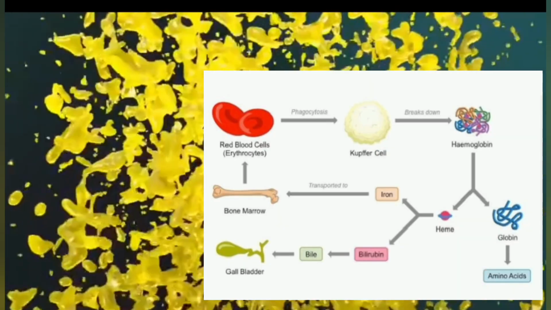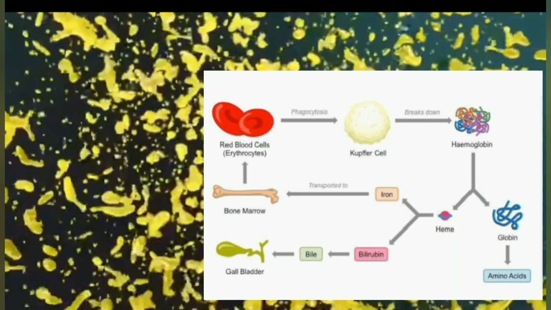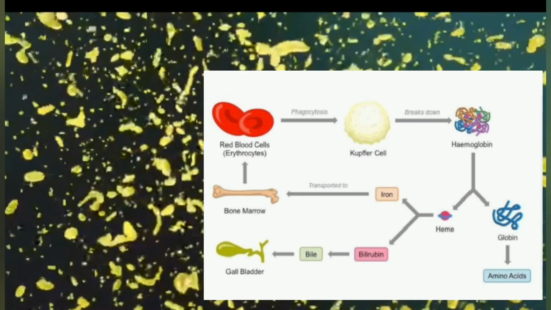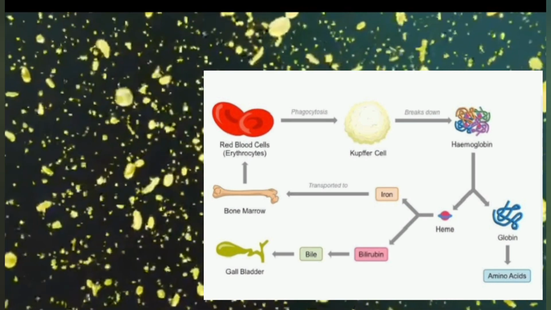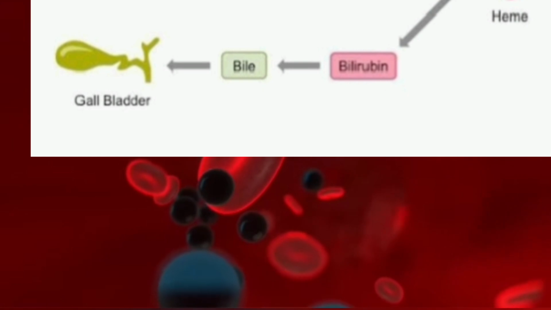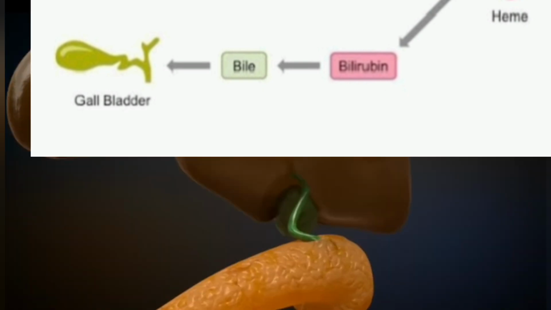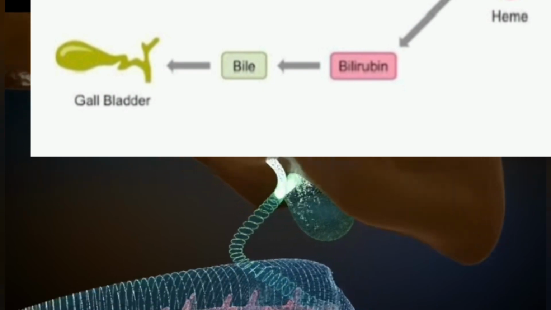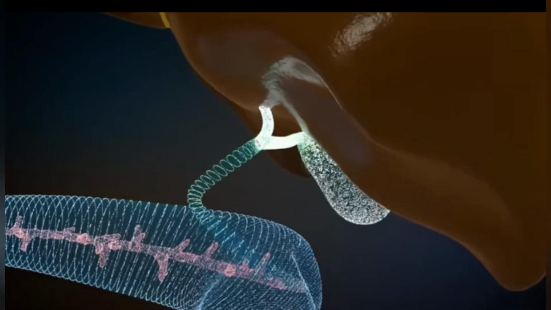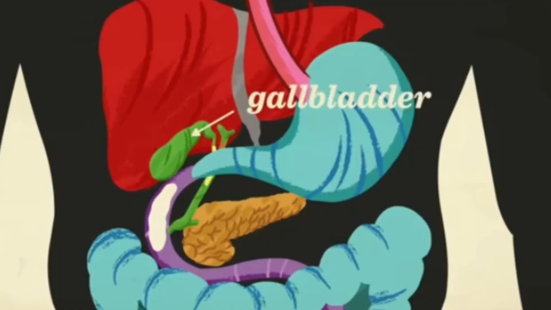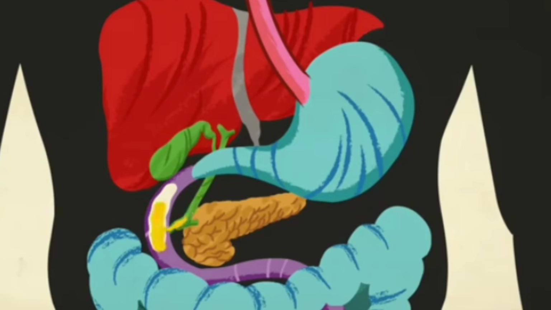The bile pigments, bilirubin and biliverdin, are excretory products formed by the breakdown of hemoglobin of worn out red blood cells in the liver. Pancreatic juice is secreted by the pancreas under the stimulation of another hormone, secretin, produced by the duodenum.